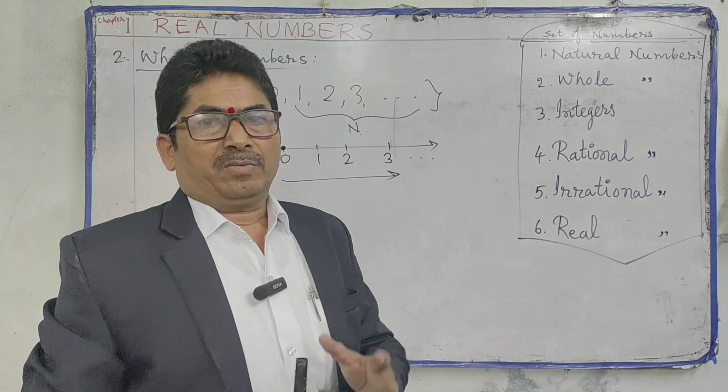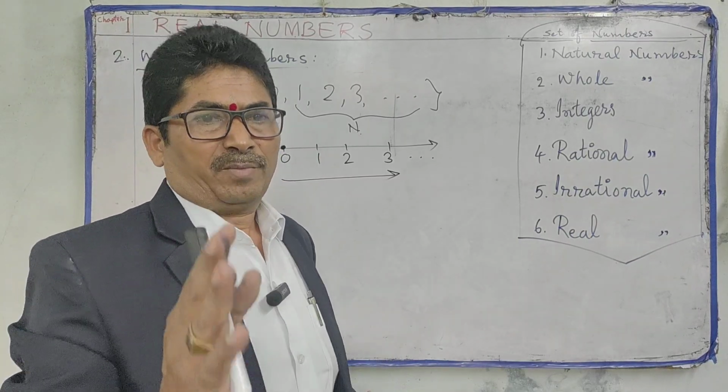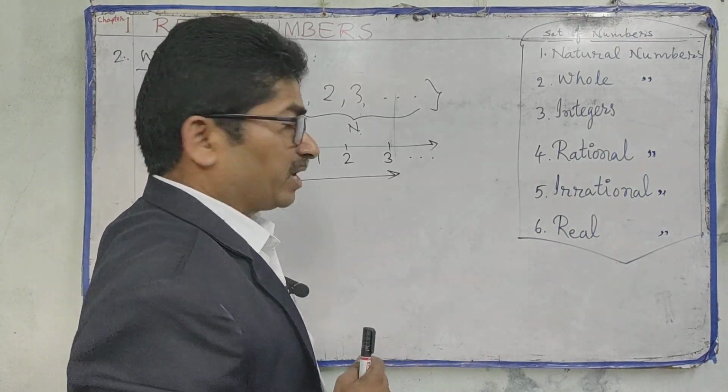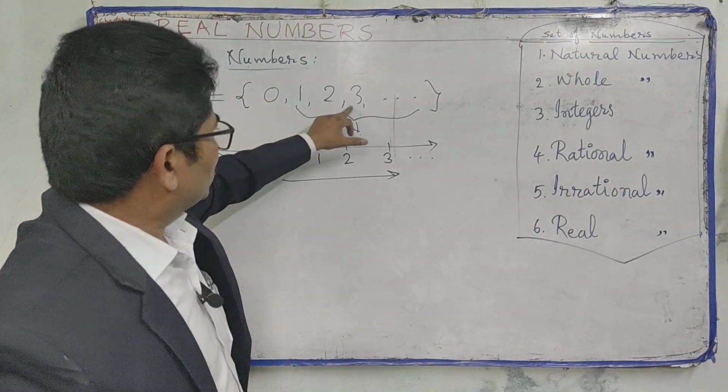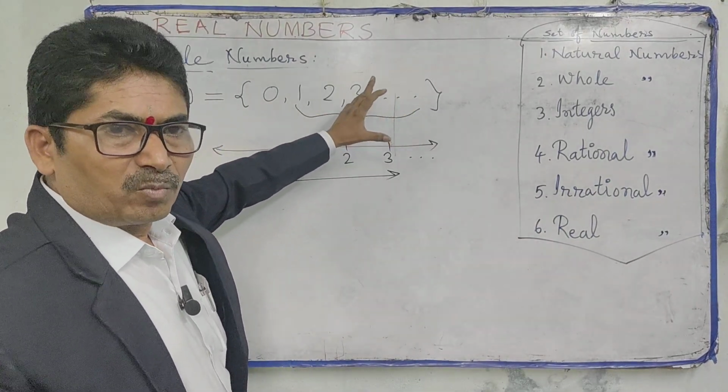All natural numbers are whole numbers, but all whole numbers are not natural numbers. See here, 0, 1, 2, 3, 4 and so on are whole numbers.